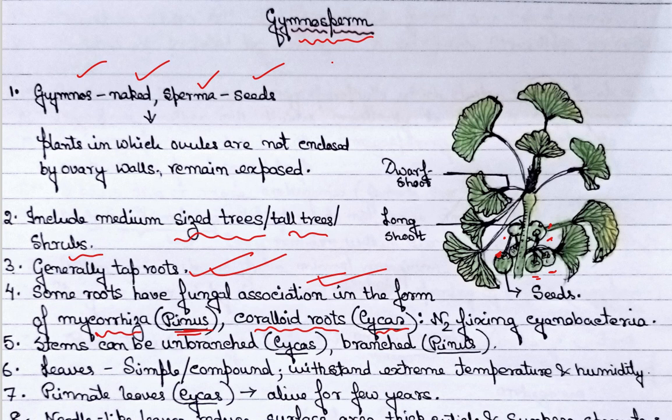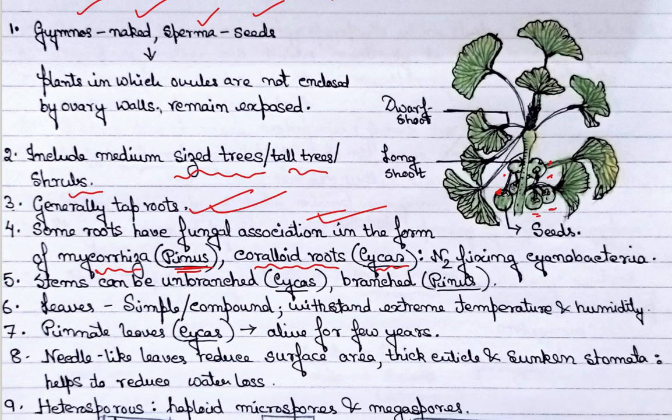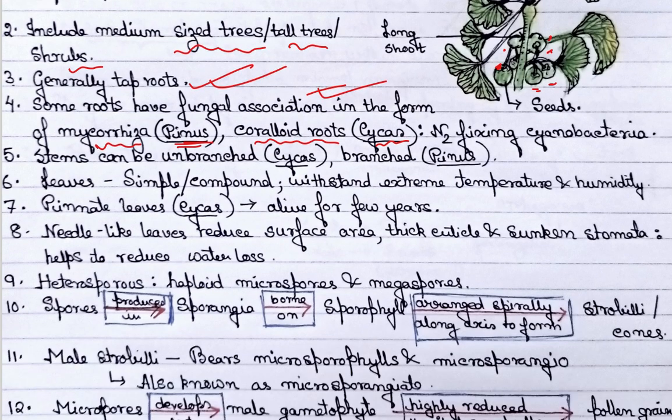So, some of the roots in gymnosperms have fungal association or symbiotic relationship with fungus. Now, with which type of bacteria do they have this association?